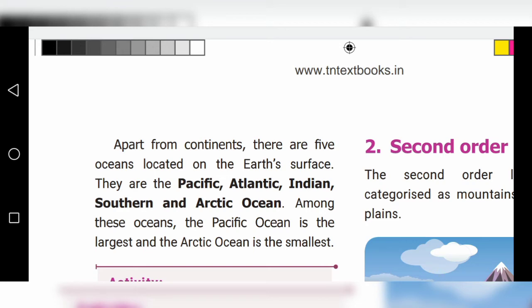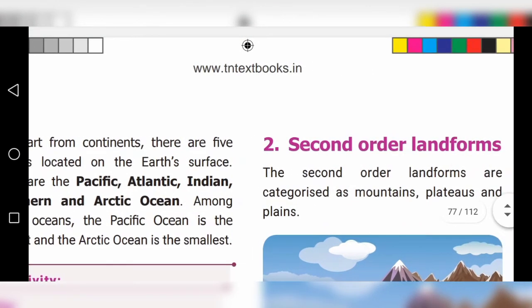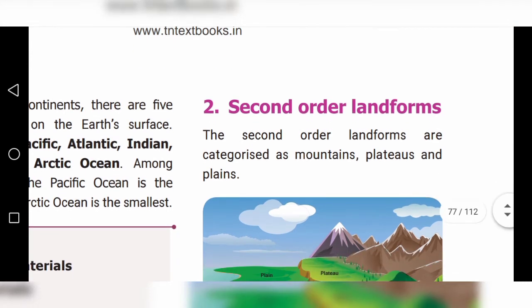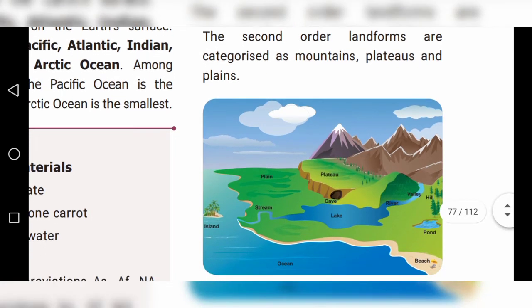Okay. Next one, we are going to see second order landforms. The second order landforms are categorized as mountains, plateaus and plains. See the picture, children.